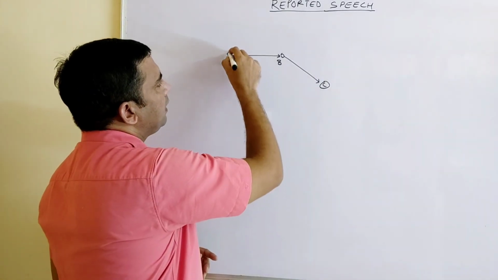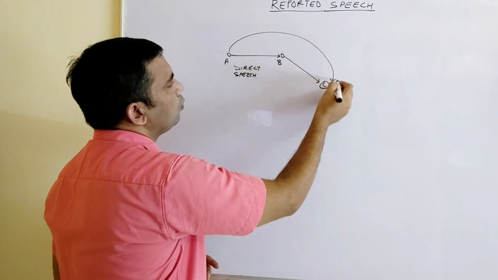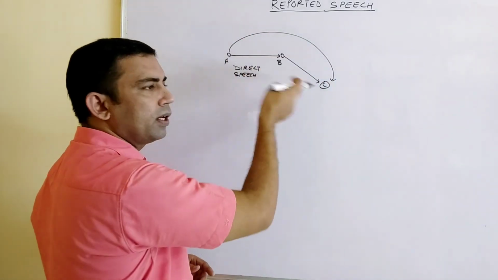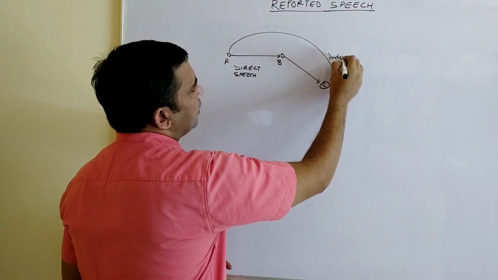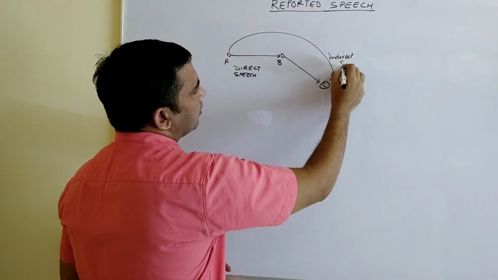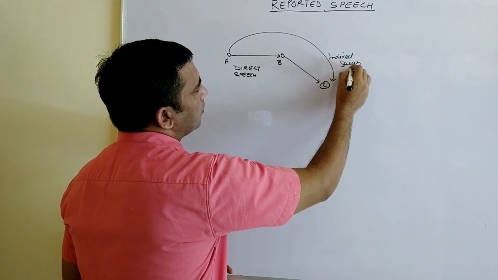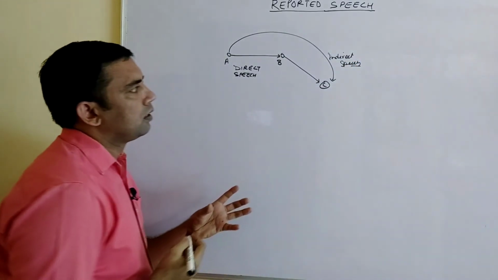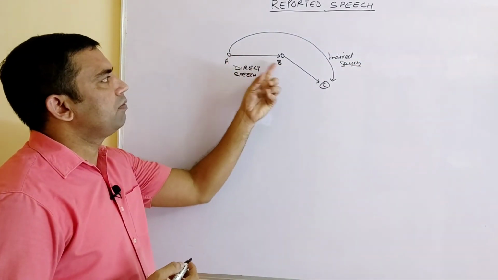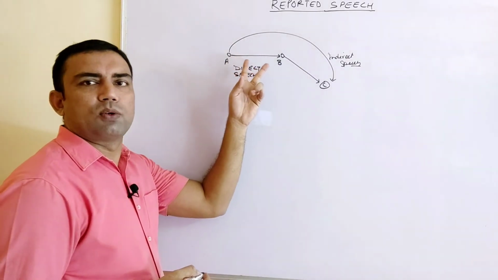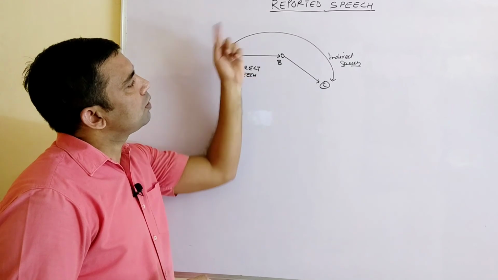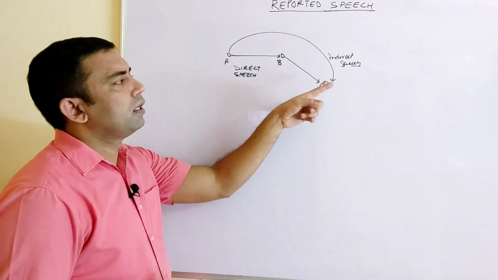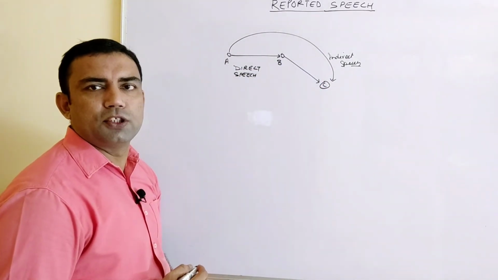But when B is telling C about what A told him, that is called indirect speech. Got the difference? When A and B are talking, that is direct speech. But when B is telling C about what is told by A, that is called indirect speech.